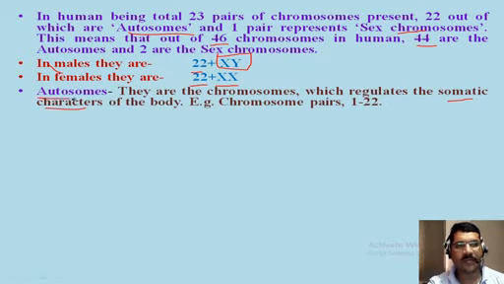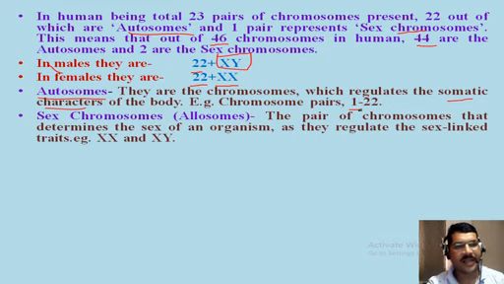So it is a very important role of autosomes to control different types of phenotypic somatic characters of the body. So they can be measured and counted. So which are the autosomes? The chromosomes number 1 to 22 are autosomes in human beings.